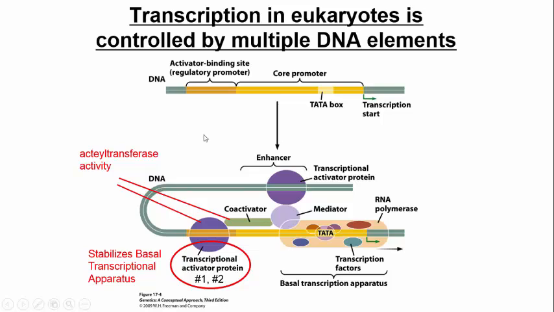So that's the second way. There's also DNA sequences that could further increase transcription. So the previous things I mentioned were proteins. But here you could see that we have a DNA sequence called the enhancer. And what the enhancer does is the enhancer is a DNA sequence that recruits proteins called transcriptional activator proteins, the